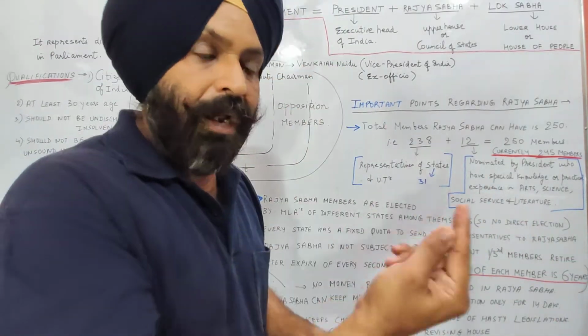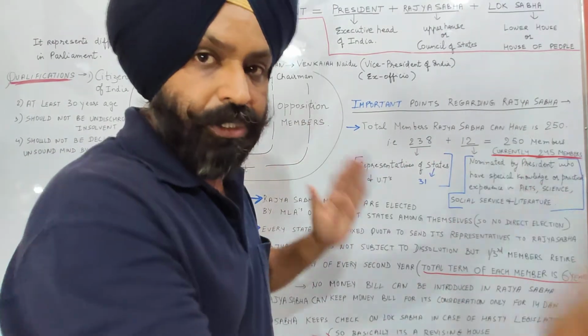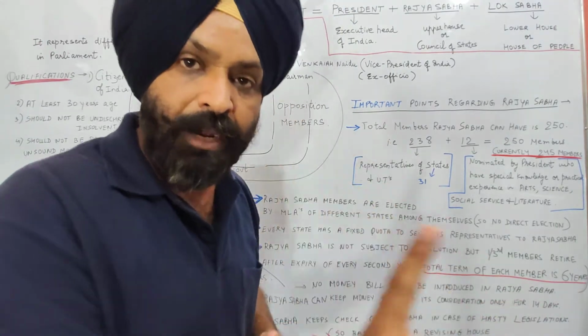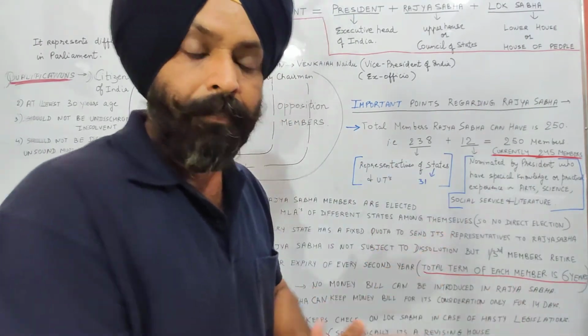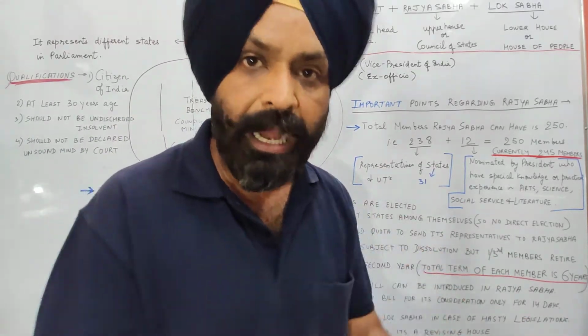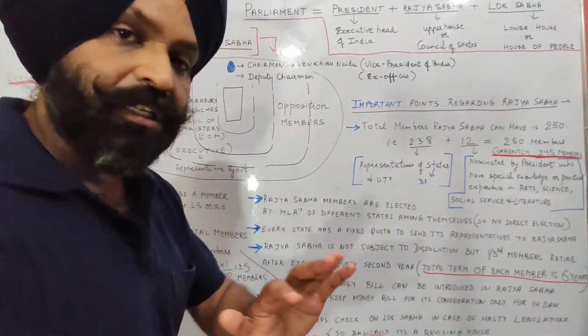But one member enjoys a total term of 6 years. This is the way. It's a permanent house.